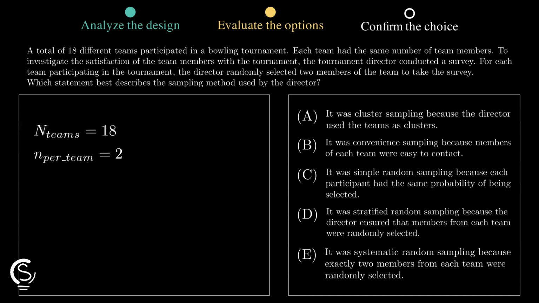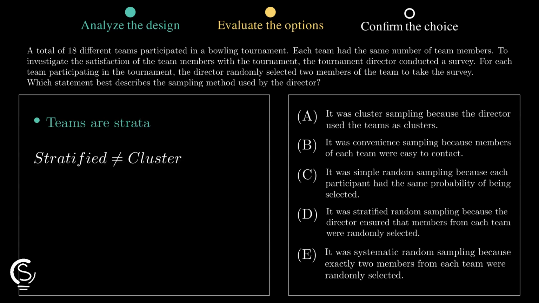In cluster sampling, we pick entire groups. Here, we pick individuals from every group. Because we ensure representation from every team, this is stratified random sampling, not cluster sampling.